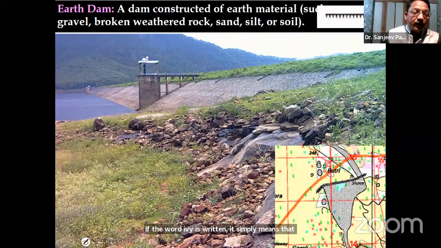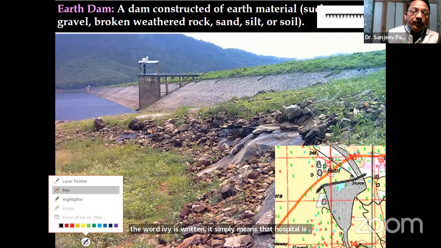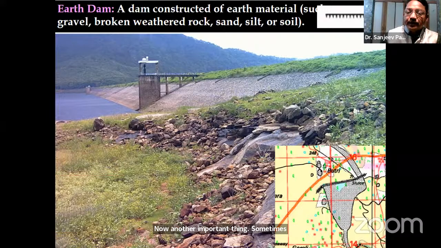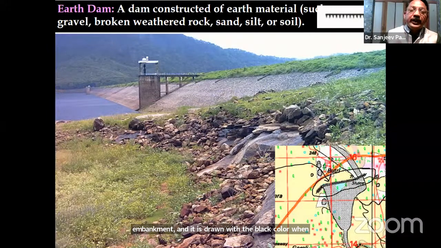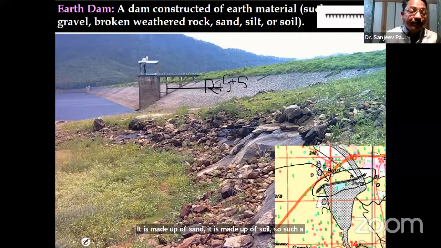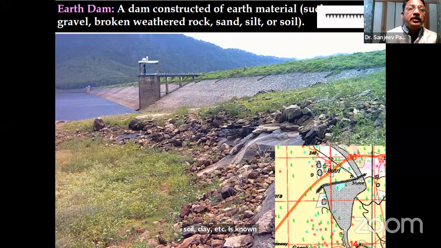Now, another important thing, sometimes you will find, now look at this structure here. We say this is an embankment and it is drawn with black color. When the embankment is drawn with black color, it indicates the structure is made up of rocks, sand, soil. So such a structure which is made up of sand, soil, clay, etc. is known as an earthen dam. The word used is earthen dam.